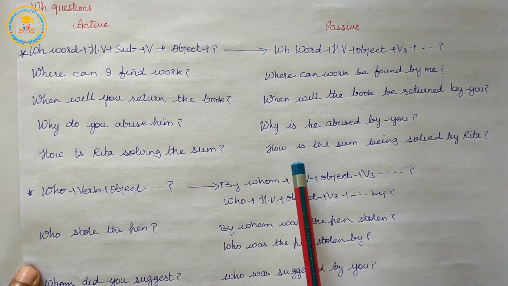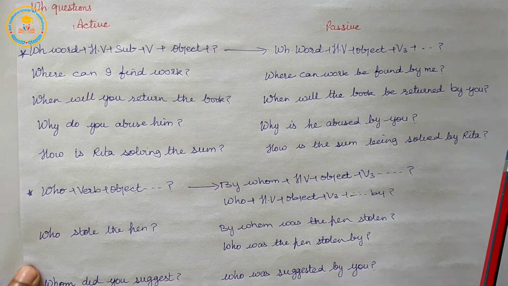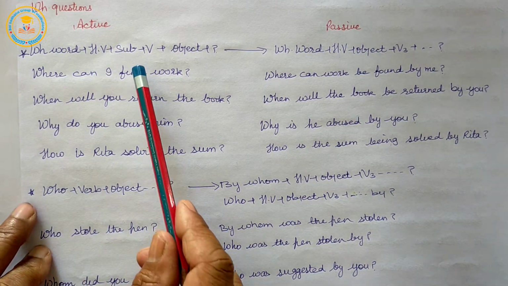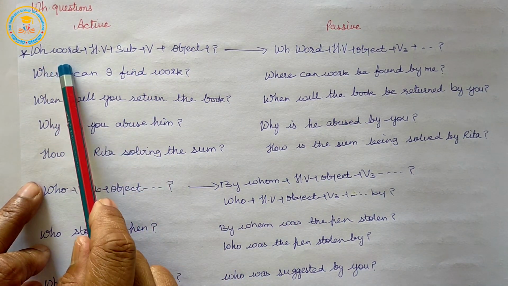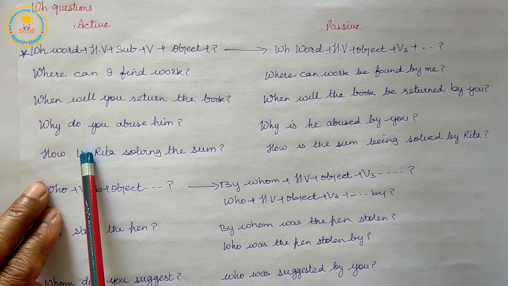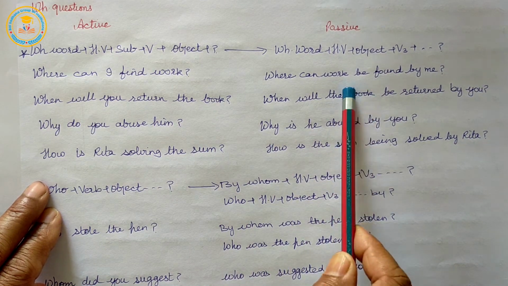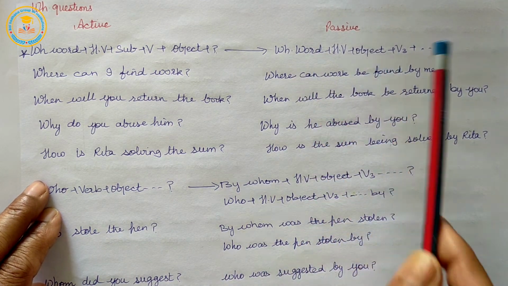How is the sum being solved by Rita? So here are some sentences related to the WH word in active and their active to passive voice is given here with the rules.